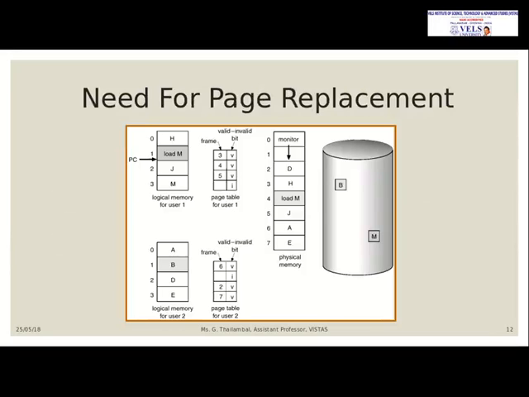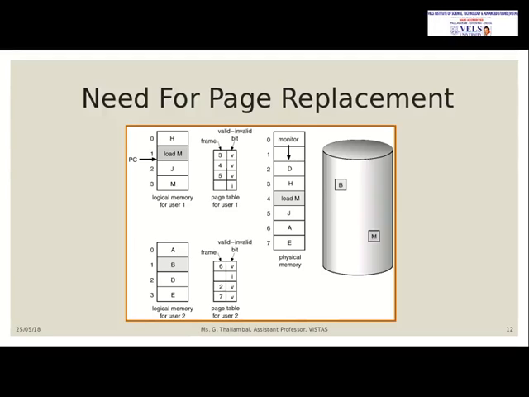Okay, when does the operating system need to invoke the page replacement algorithm? It is given in this diagram. Logical memory for user 1 is given as load M, and it is checked with the page table for user 1. M is available in physical memory, in frame 4. It has been given as a valid bit. That means M is available in physical memory, and it will find the frame number as 4, take M and process its execution.